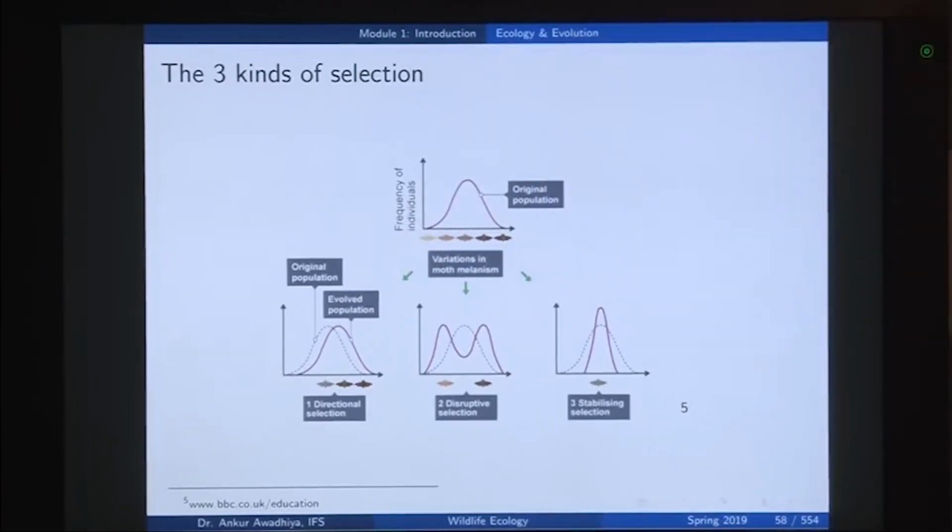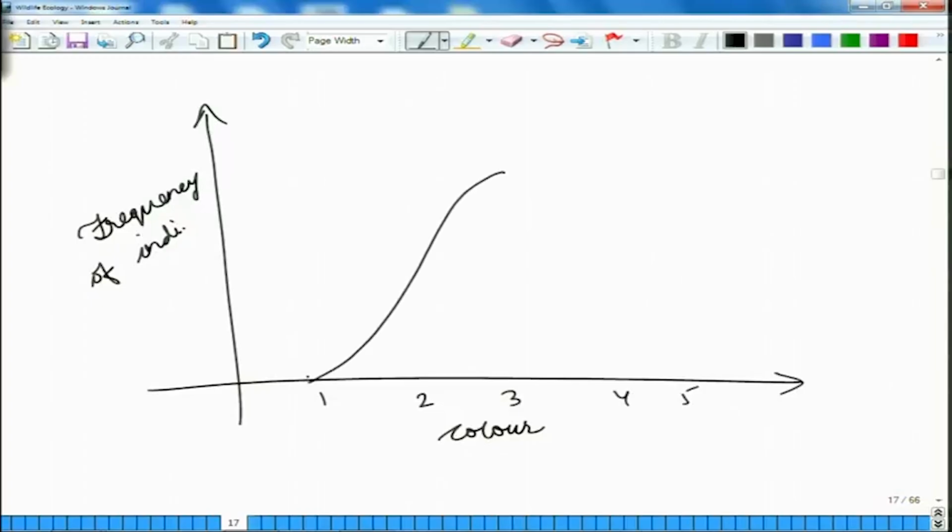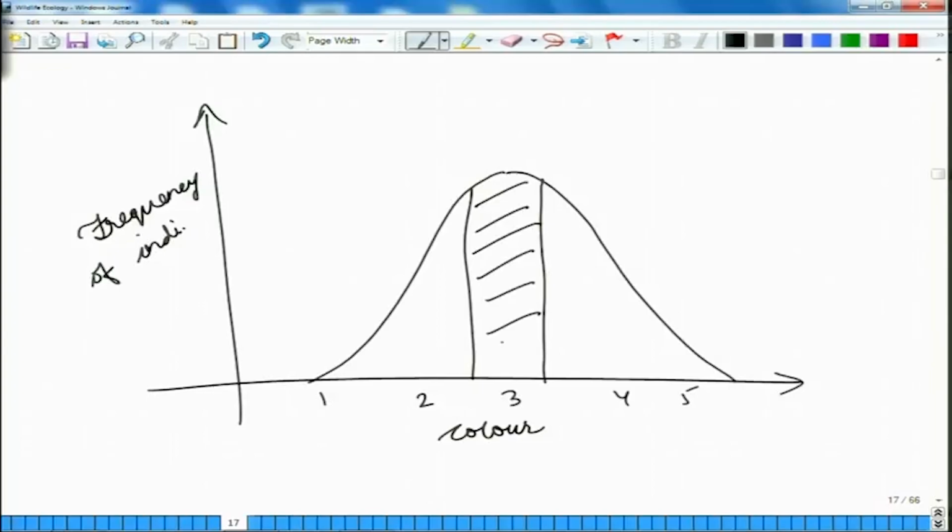So, what we are saying here is that here we have the frequencies of individuals and here we have the color. Let us call these shades as 1, 2, 3, 4 and 5, and the earlier population was something like this. So, in this case we had most of the organisms that had this color of 3. So, this is the most preferred one.